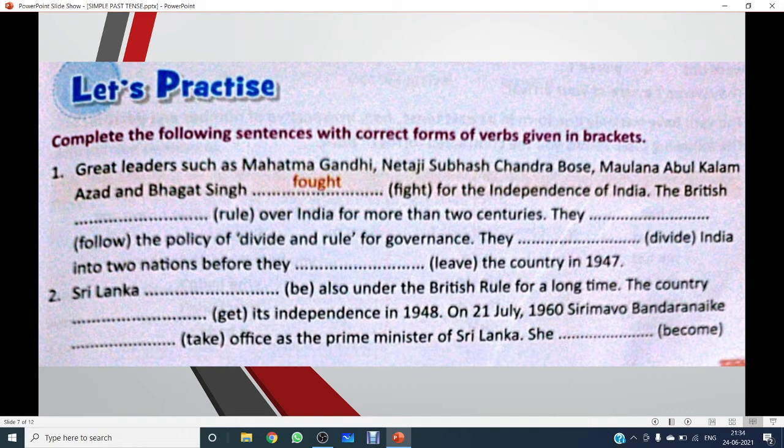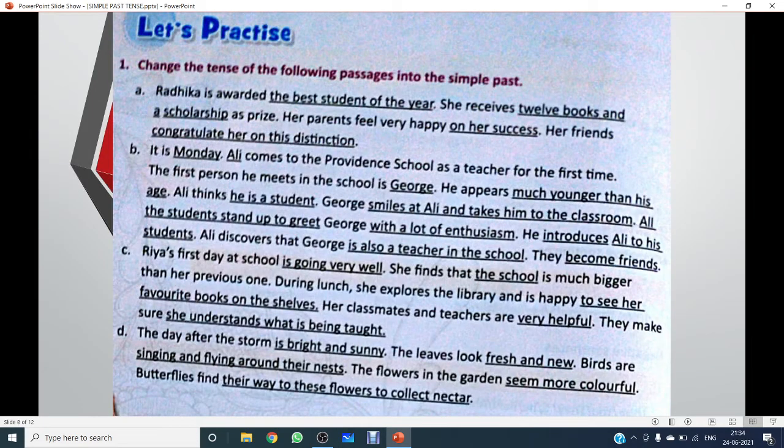Now the last part we'll be doing today. Now, just see here. Change the tense of the following passages into simple past. Just for a recapitulation. Radhika is awarded the best student of the year.